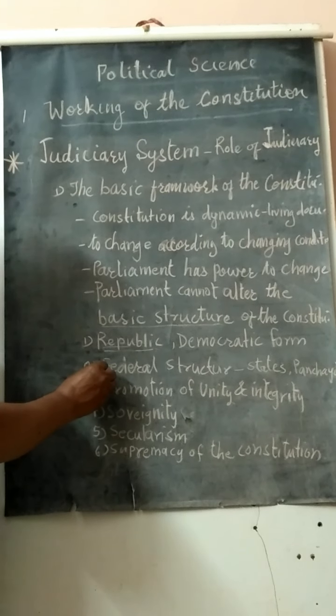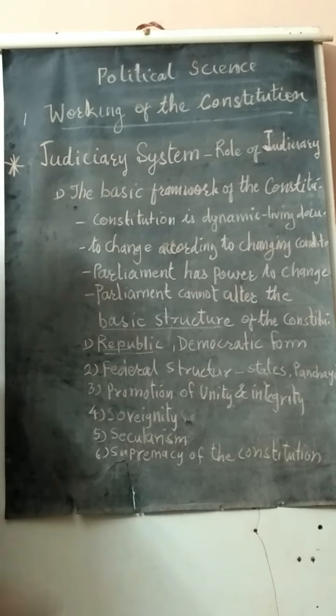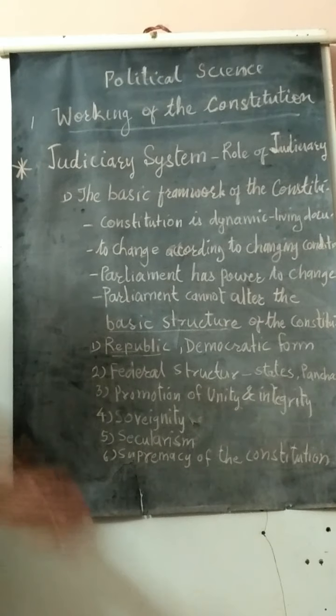The next basic structure is federal structure. What do you mean by federal structure?